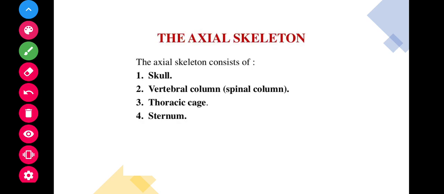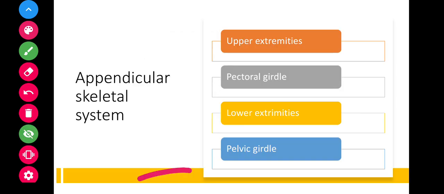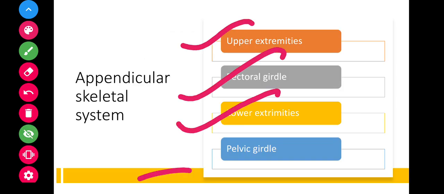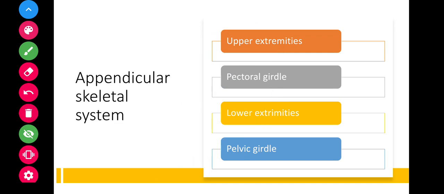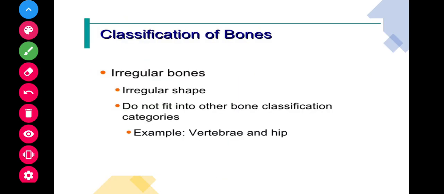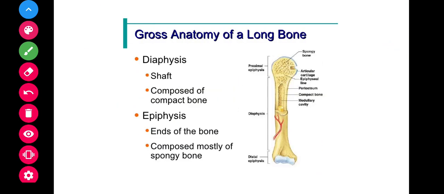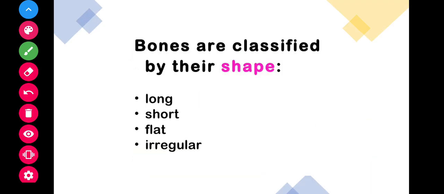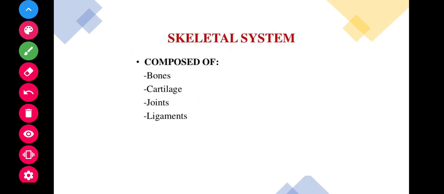The appendicular system consists of the upper extremities and pectoral girdle, and the lower extremities and pelvic girdle. In a later class we will discuss in detail the axial skeletal system and the appendicular skeletal system.